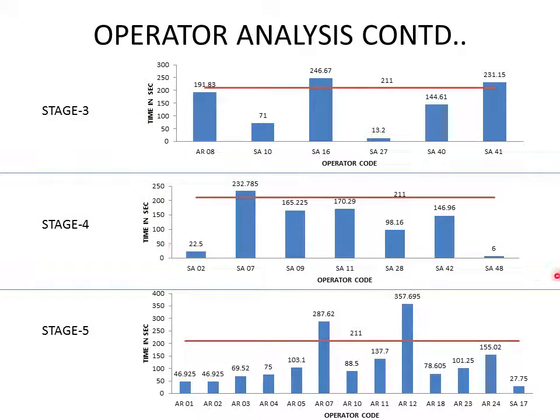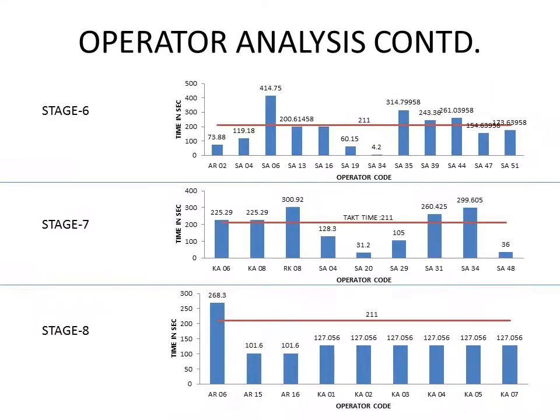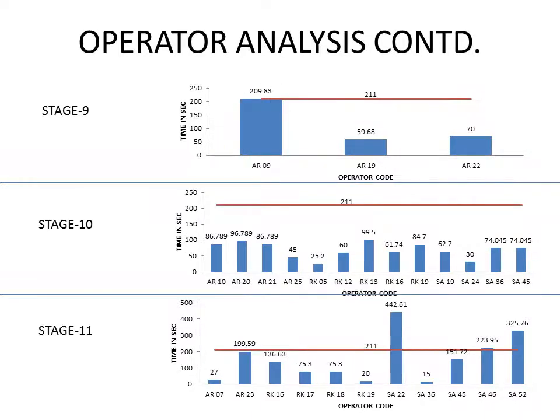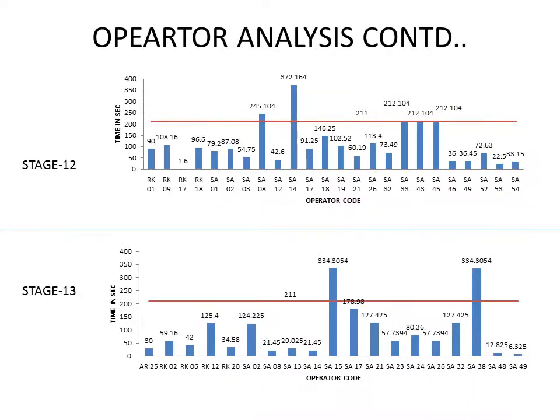Similarly, this one is for stage 4, this one is for stage 5, this chart represents the operator time study of stage 6, and this one is for stage 7 and stage 8. This one is for stage 9, stage 10, stage 11, and this is stage 12.